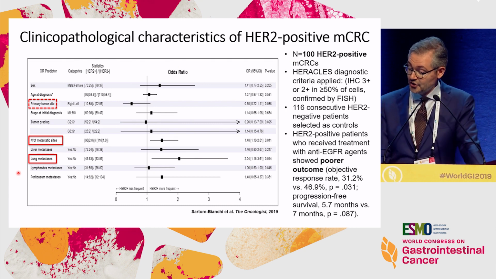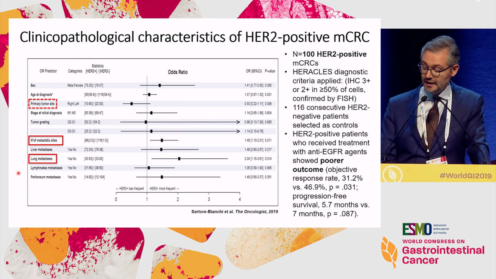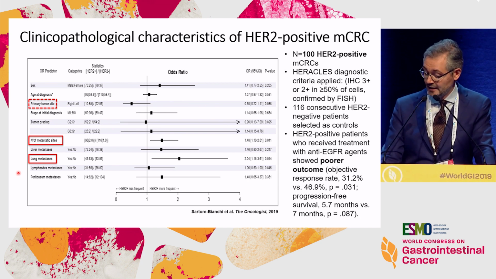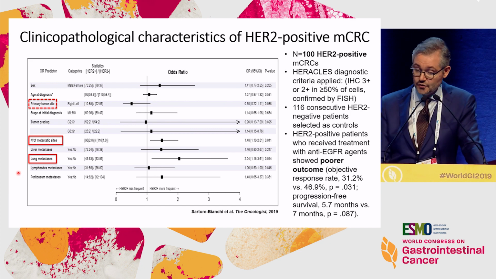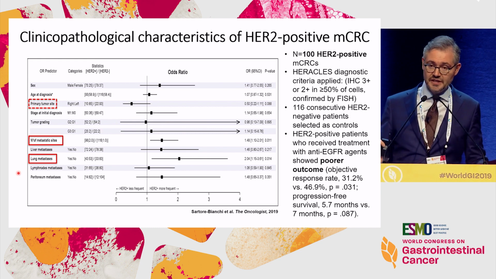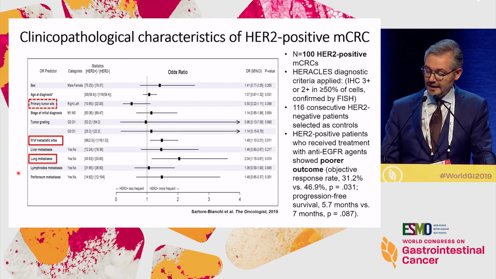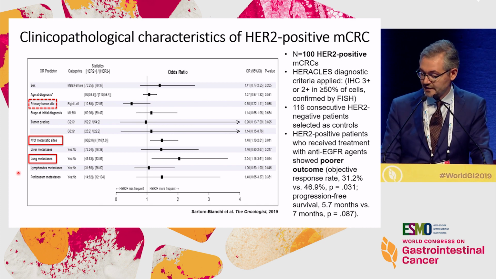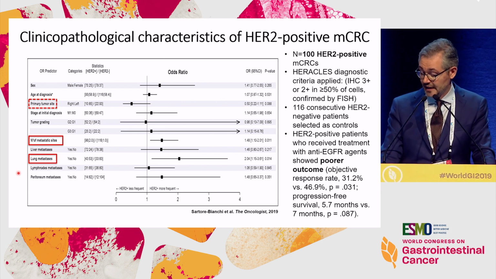Now in my institution we reached 100 HER2-positive metastatic colorectal cancers that it was possible to clinically annotate, and what was clear as compared to consecutive controls was that these tumors are more likely to arise in the left colon as compared to the right colon, as you can see here. This is not perfect, so the suggestion here to me is to test all colorectal cancers in order not to miss a therapeutic opportunity rather than only left-sided tumors, but you should consider that left-sided tumors are enriched for this alteration. And then these tumors also have more metastatic sites and are more likely to present with lung metastasis.